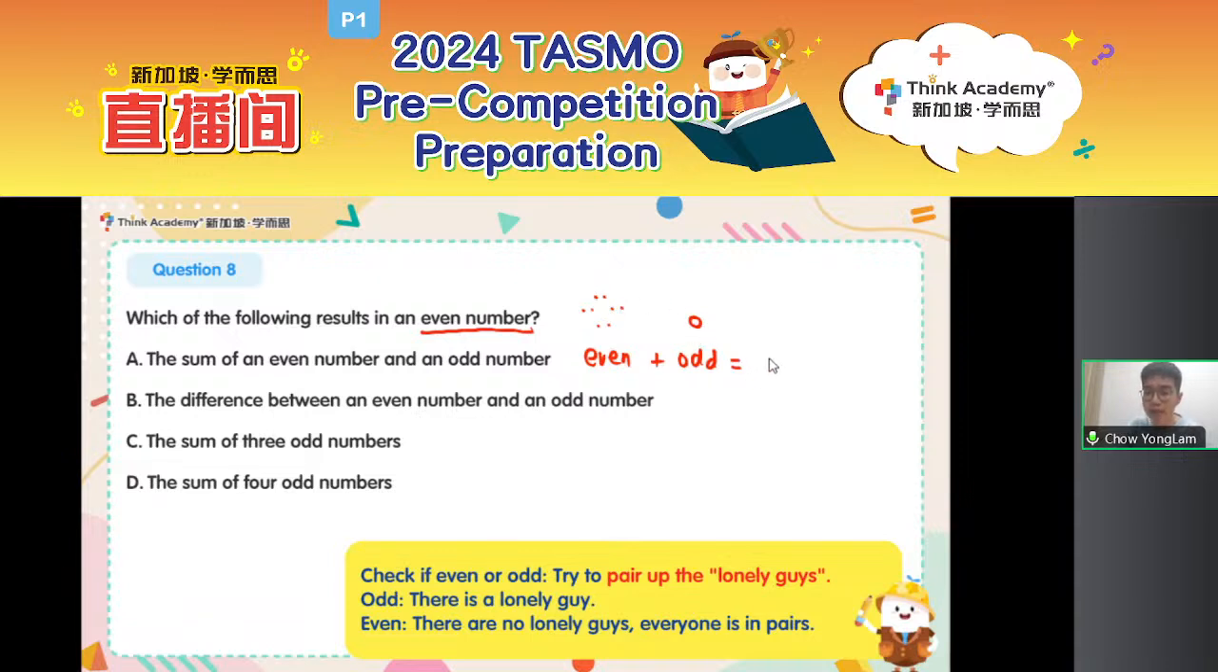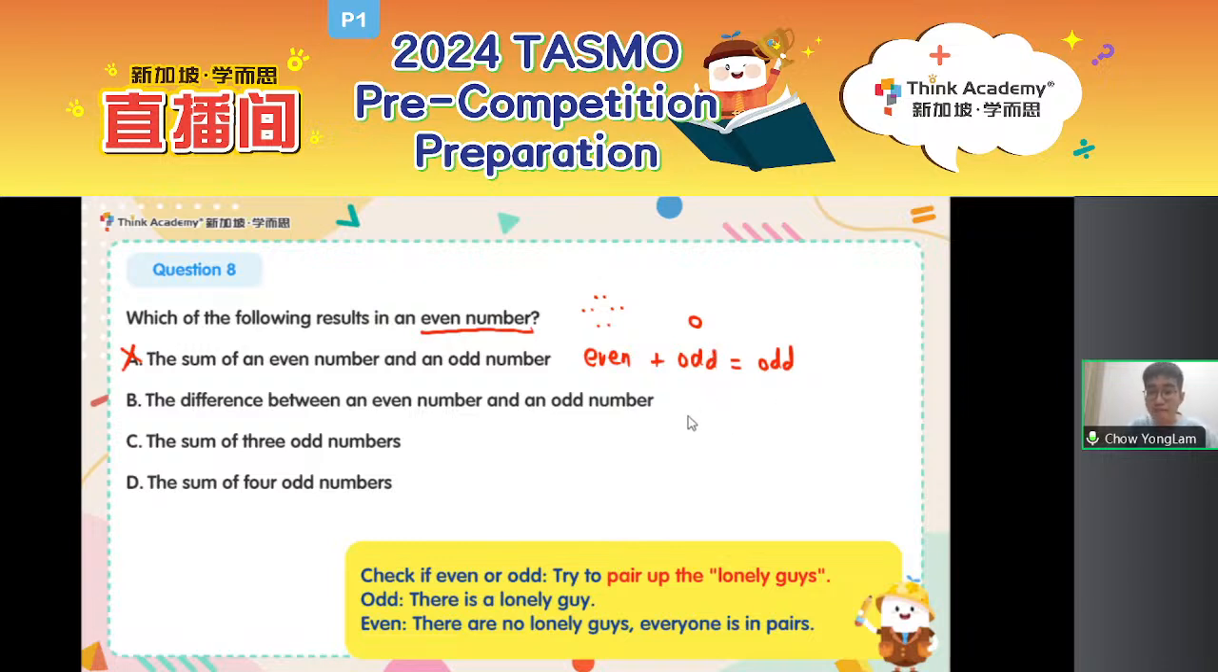Okay, only one lonely guy is still going to be lonely. I cannot find another partner for it. So since there is still a lonely guy, the result will be odd. Okay, so A is not my answer because I want an even result.